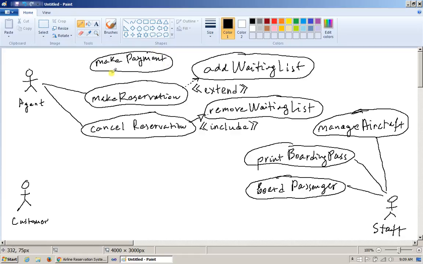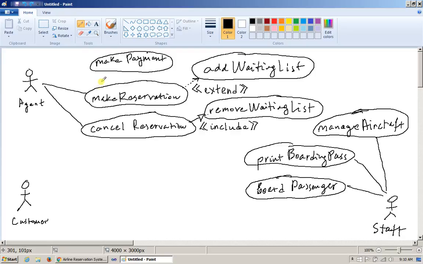Of course, making a reservation will involve making a payment. Therefore, I think this will be an opportunity for me to use a connection here, which looks like inheritance. So we'll basically say that anytime a successful reservation happens, perhaps sometimes it could be a waiting list situation, or it could be making a payment. So you know what? I'll just redo this. I changed my mind about this. I'll make it a weaker type of association between making a reservation and making a payment.